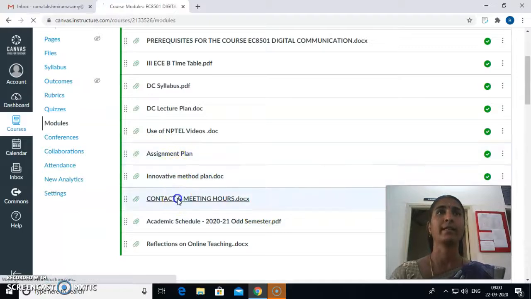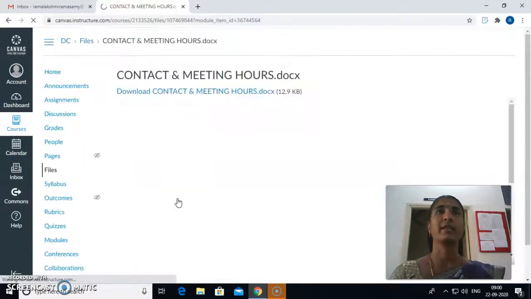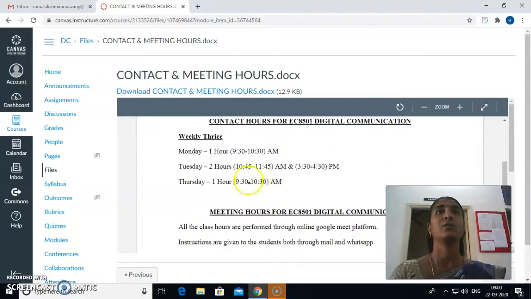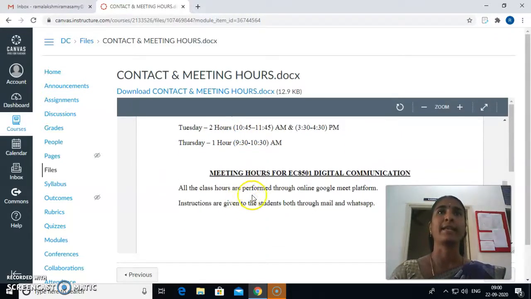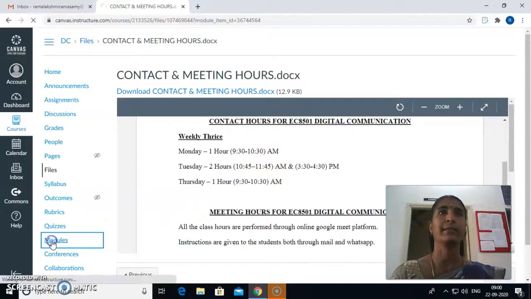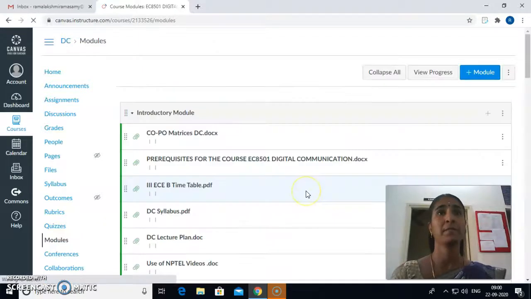And contact and meeting hours. Weekly 3 hours are allocated for this subject, so every week 3 hours: Monday 1 hour, Tuesday 2 hours, Thursday 1 hour, like that. The hours have been allocated here, and all the class hours are conducted through the online Google Meet platform. Instructions are given to the students both through mail as well as WhatsApp. So this is about the contact hours and meeting hours for this course, Digital Communication.